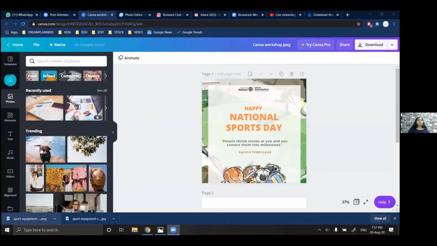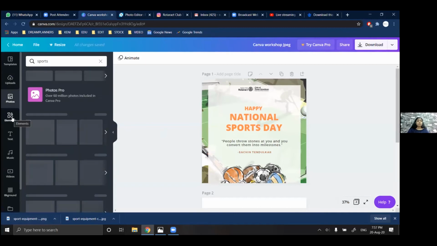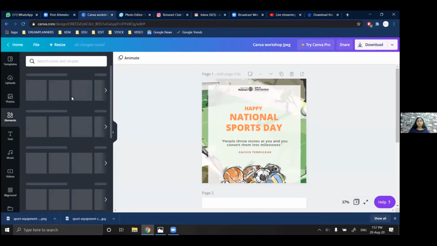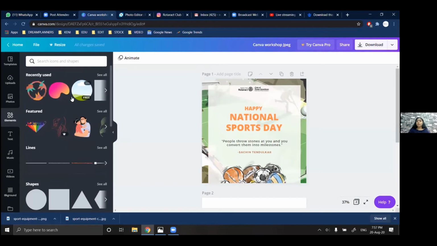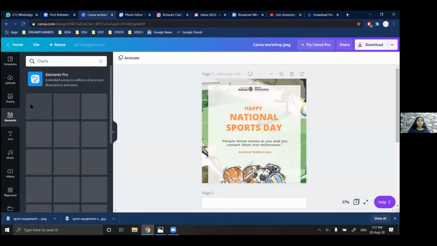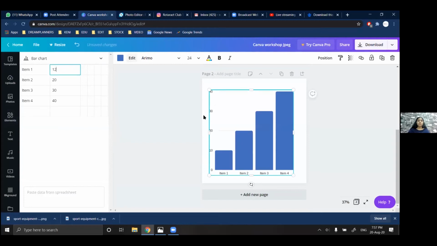So they have stock images you can find here also for sports, and you all can get results for it. There are elements, so you can add grids, you can add animated stickers, you can add lines, borders, etc. You can find everything there. There's an option for charts. So if I am adding a chart, you can fill in the information over here and it will help you make a chart.